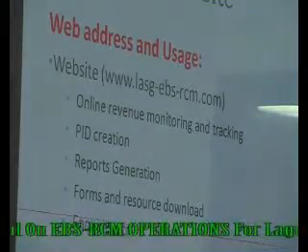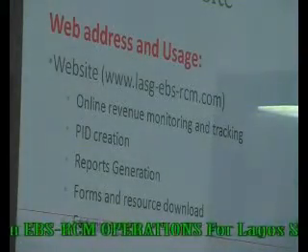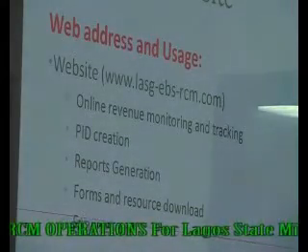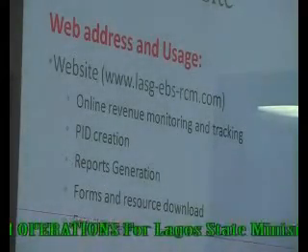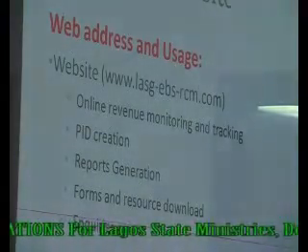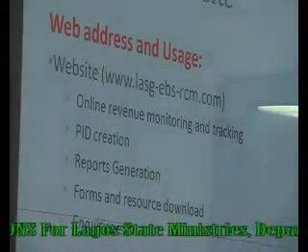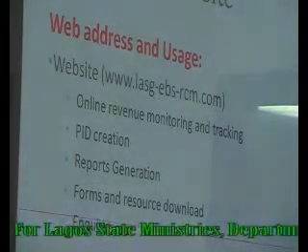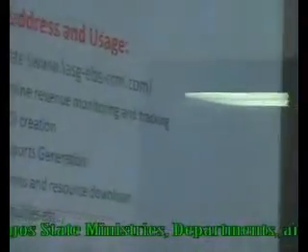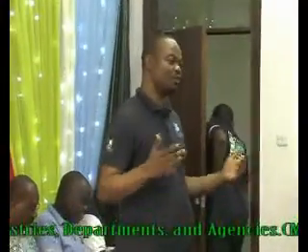So those of us that have a PID can assist our colleagues that don't have a PID to search the system, to see if their name exists on the system. Probably they made one payment or the other to the state before, even before joining LASG. Because as a taxpayer in the state, you are expected to have one PID. So if you search the system and their PID is not there, then you can assist them to create a PID and give them access to the system.